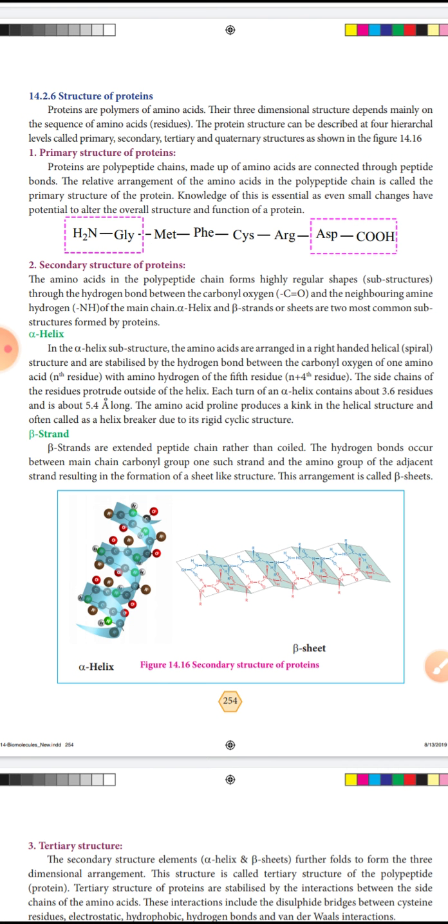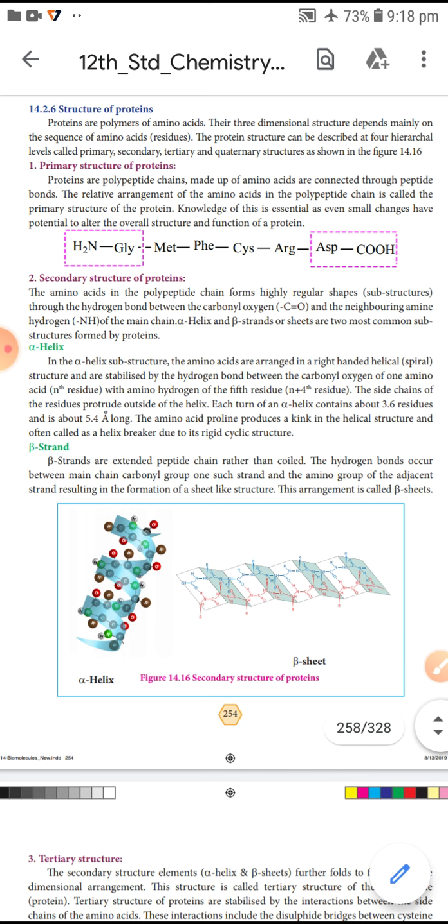First let me learn primary structure of proteins. We know proteins are polypeptide chains. The proteins are made up of amino acids. Those amino acids are connected through peptide bonds. The relative arrangement of the amino acids in the polypeptide chain is called the primary structure of the protein.